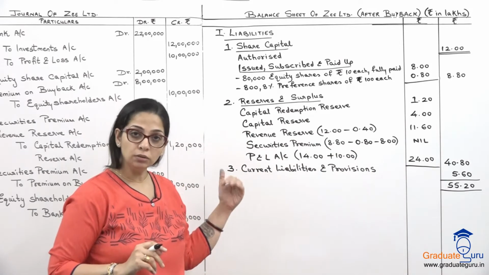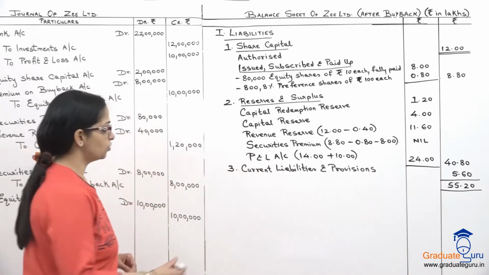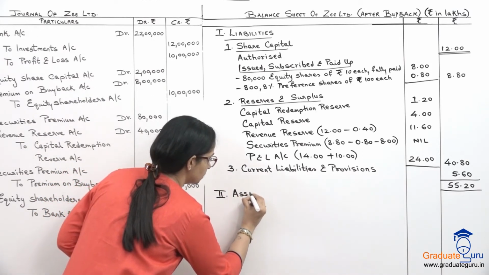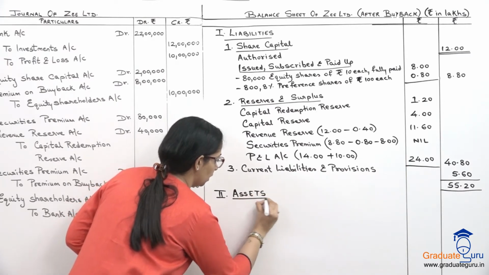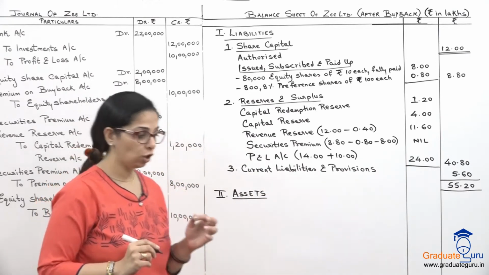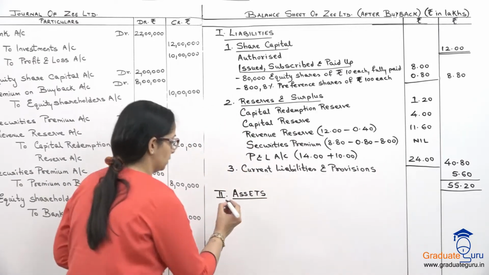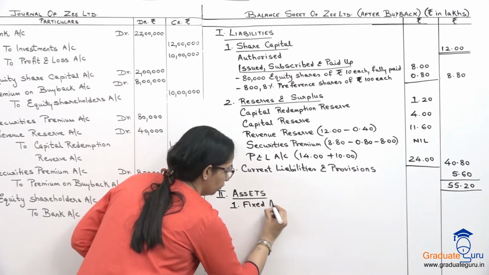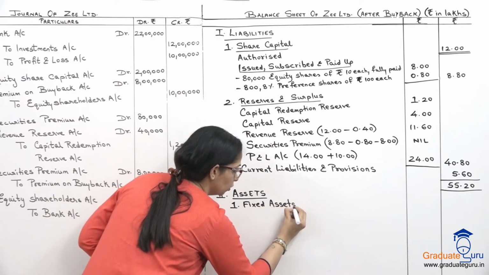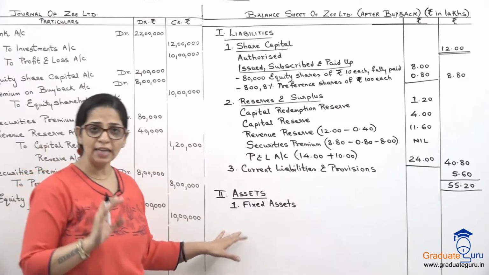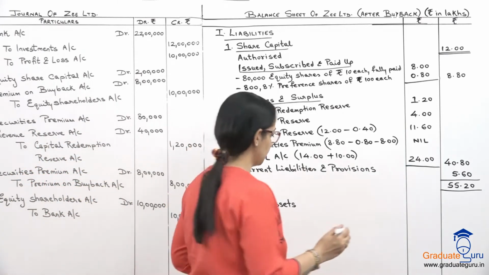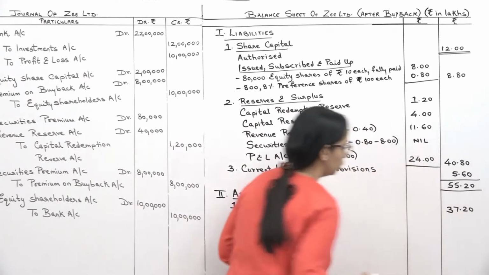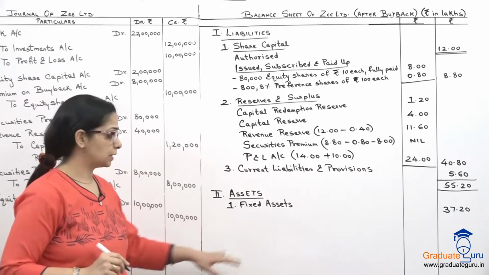Now we go on to the asset side. Let's write our assets. So the second part of my balance sheet is assets. Again, they have given us the format. I will follow that. First is fixed assets. So number one, fixed assets. Fixed assets को हमने कोई change नहीं किया है. We've not had any entry for fixed assets. So as it is in the outer column, 37.20. That's my fixed assets.